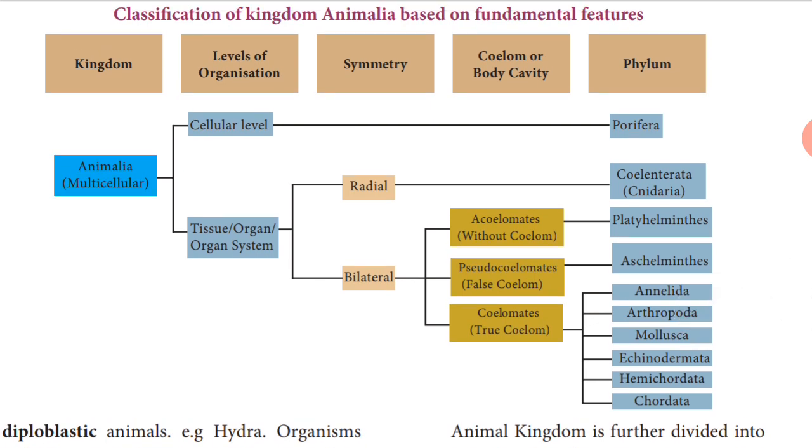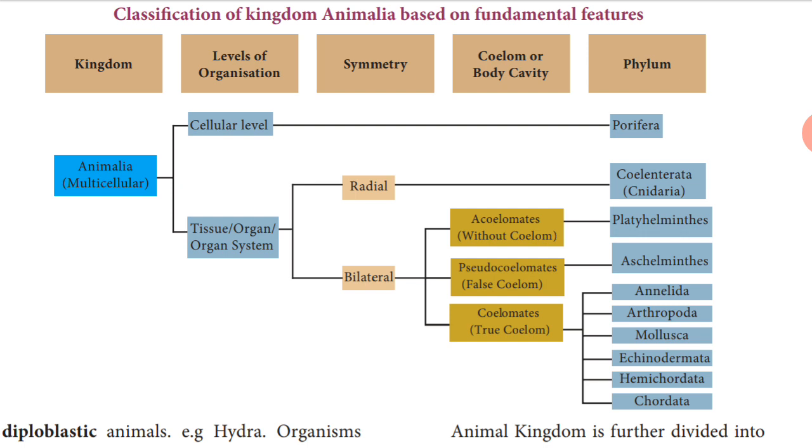In the previous class, what are the things we saw? We learnt about classification of living organisms. What are the steps in the classification? We already saw that: kingdom, phylum, class, order, family, genus and species. Species is the lowest taxonomic category, and the highest taxonomic category is kingdom.